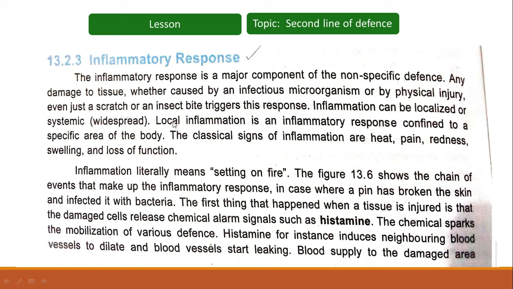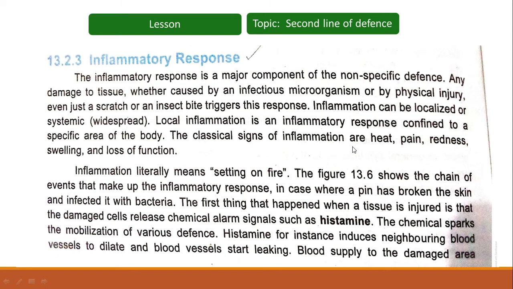Any damage to the tissue, whether caused by an infectious microorganism or by physical injury, triggers this response. Even just a scratch or an insect bite triggers it. So even when a needle is pinched into the skin or an insect bites, it will trigger this response, and at that particular site inflammation will occur.